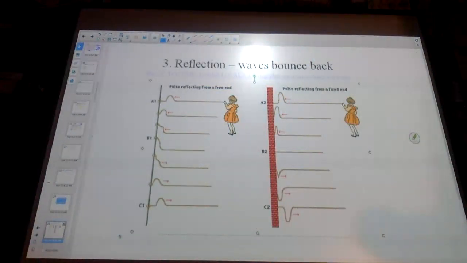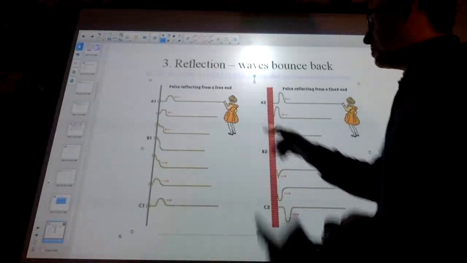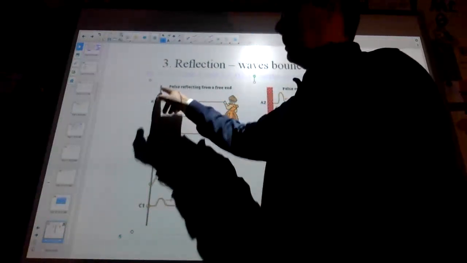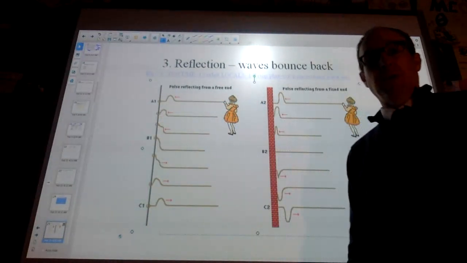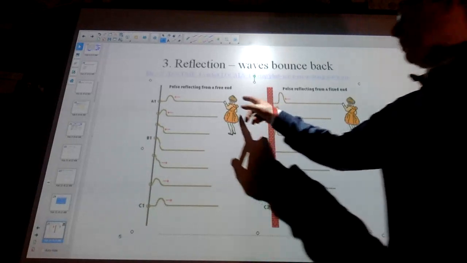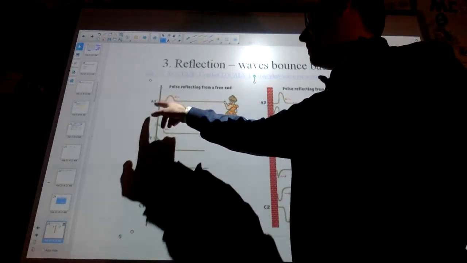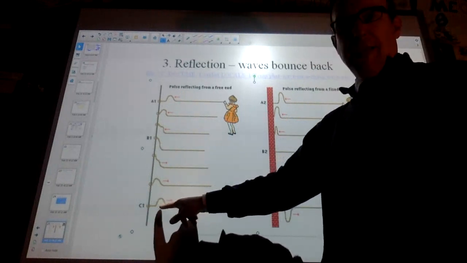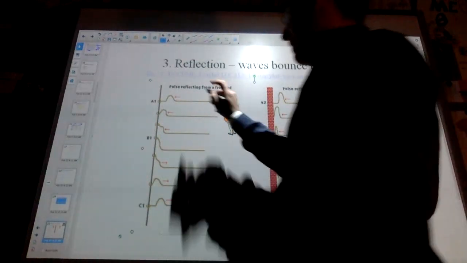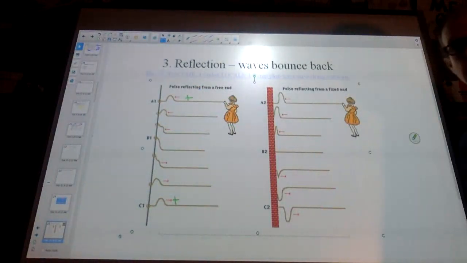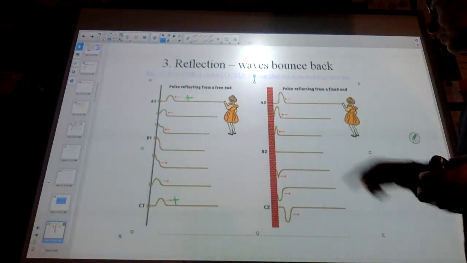And I'll demonstrate this for you guys. We need to know this. For a pulse, if it's a free end, so an end that goes down and can move, and you guys have done the inquiry lab, so I've already had you look at this and try this. When this pulse reaches a free end, it's going to rebound and come back the same as it came. So this started as a positive pulse. This is going to come back as a positive pulse.